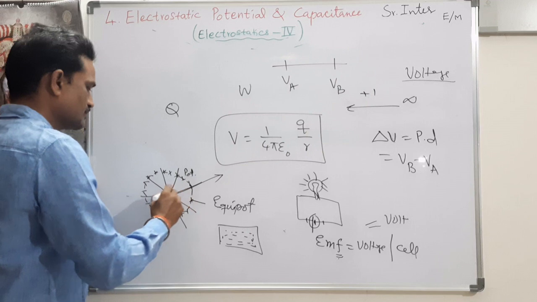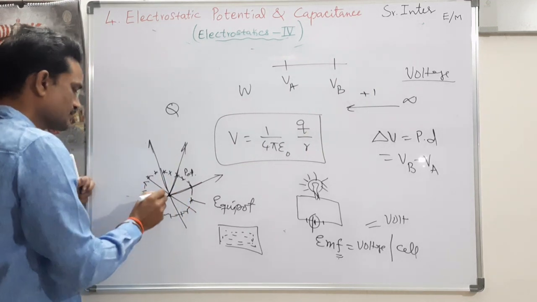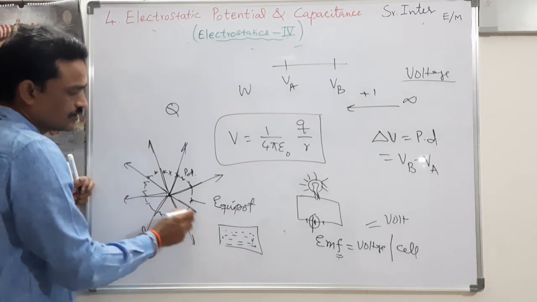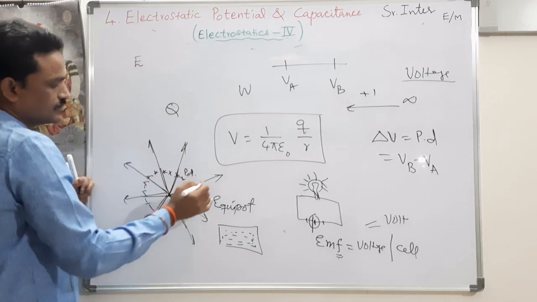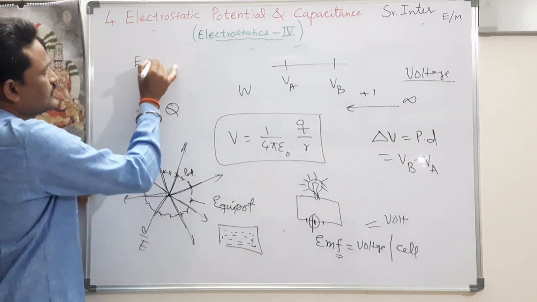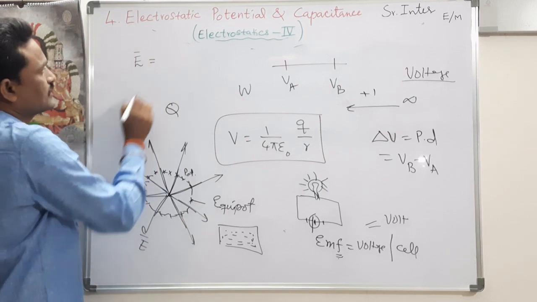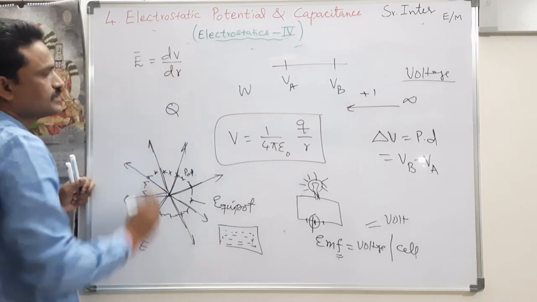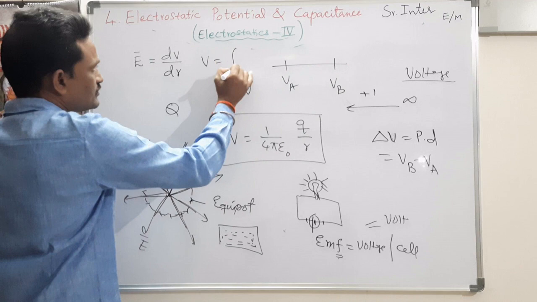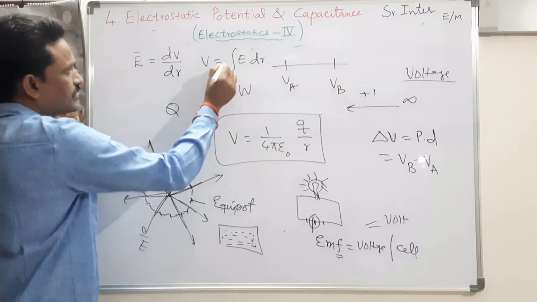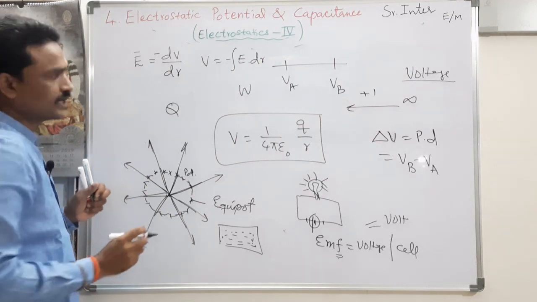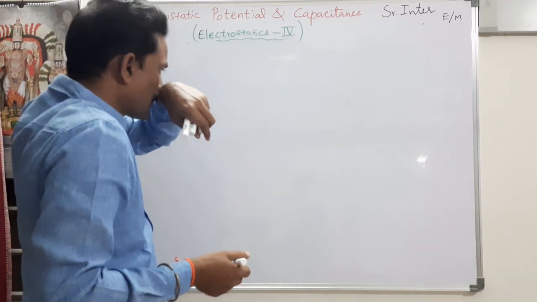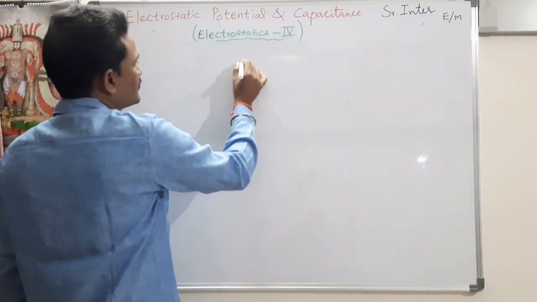Now, these lines are nothing but the field lines, which indicate the direction of electric field. So electric field is always perpendicular to the equipotential surface. There is a relationship between electric potential and field vector that is given by E is equal to dV by dr, that is differentiation. I can write this as V is equal to integral E dr. But here work done is negative, so I will get E is equal to minus dV by dr. Right. Now let us discuss the relationship between E and V.